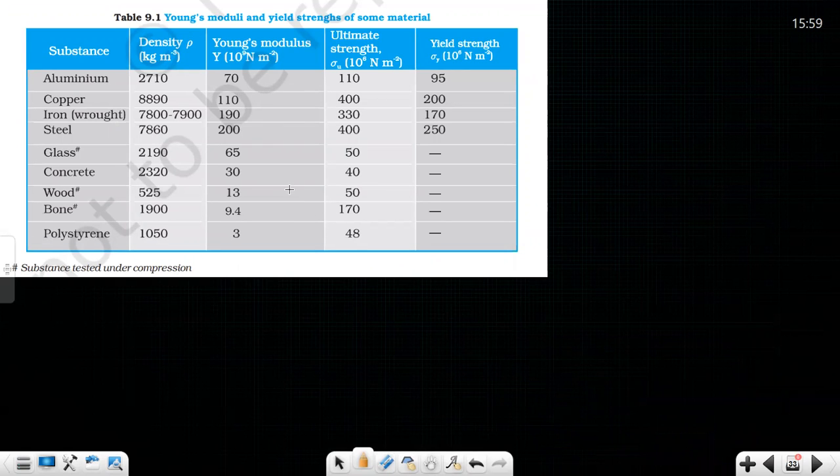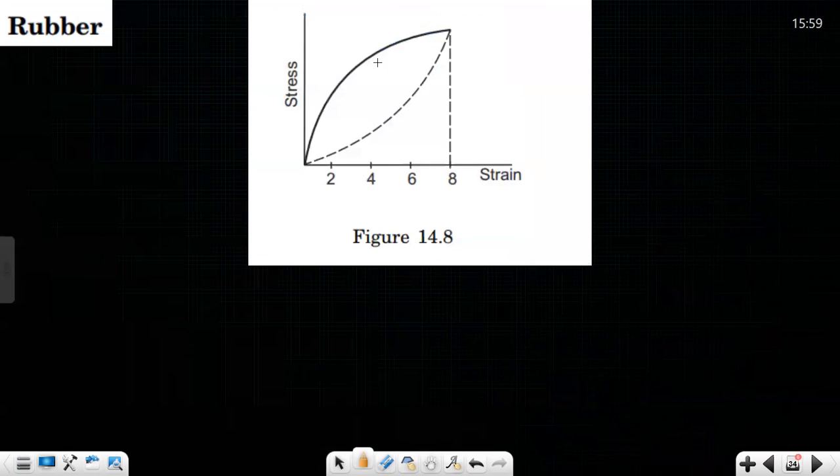Now let's see this table we'll discuss. I think we have already written this table in our notebook for different materials. What is Young's modulus, what is ultimate tensile strength, what is yield strength? Yesterday we saw on the online page that these values are constant for a single metal. Yes, sir. Okay, so going ahead, sir, this is the stress strain curve for rubber. Is it obeying Hooke's law? No, not obeying Hooke's law.